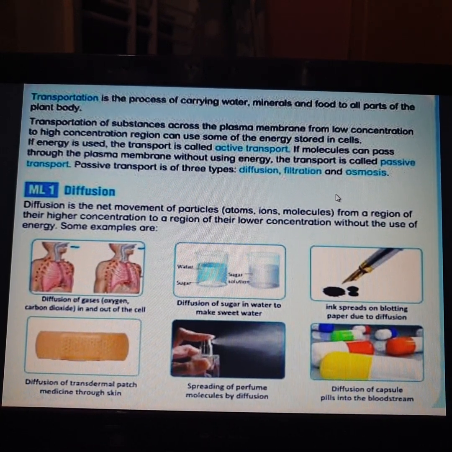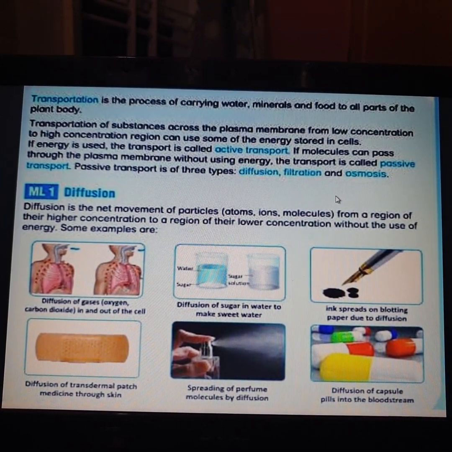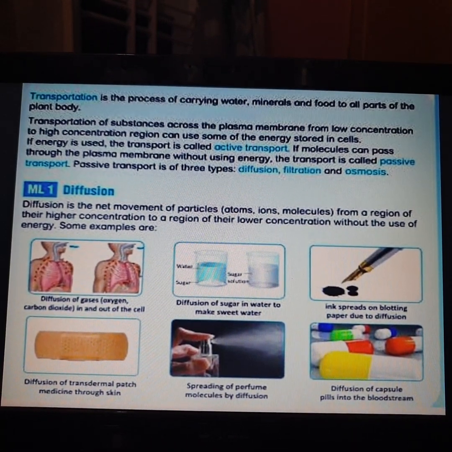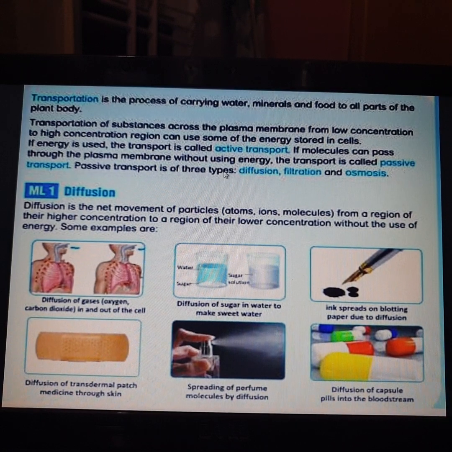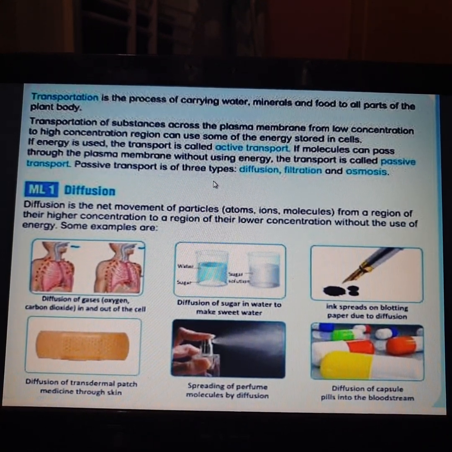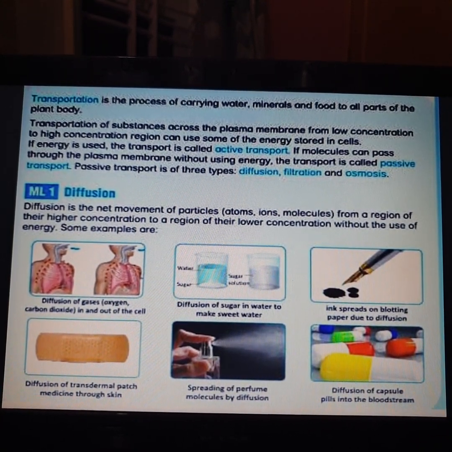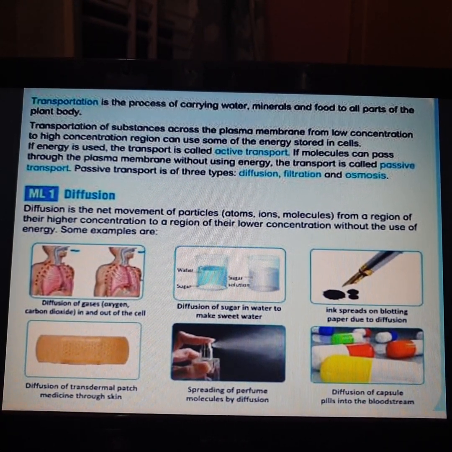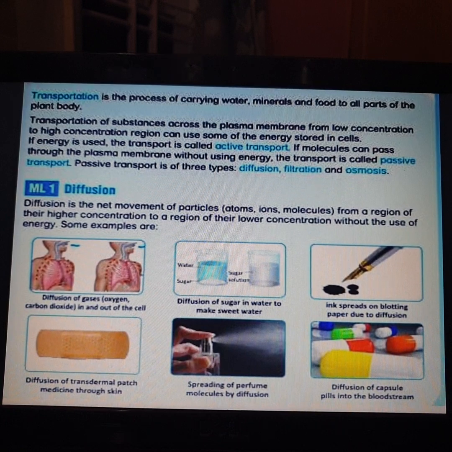And if the molecules are moving from higher concentration to lower concentration, for example, whenever food is prepared, as we all know, food in the plant is prepared in the leaf by the process called photosynthesis, which we have already studied in previous classes.